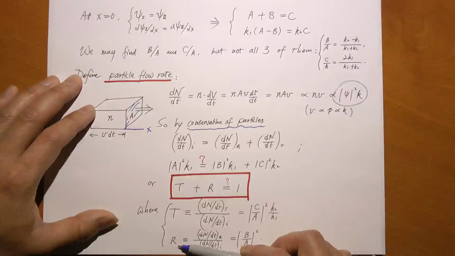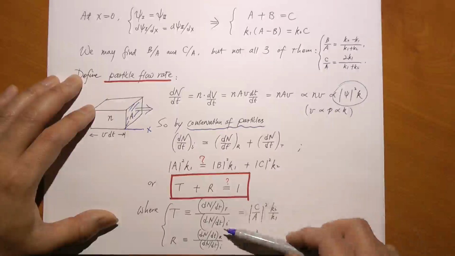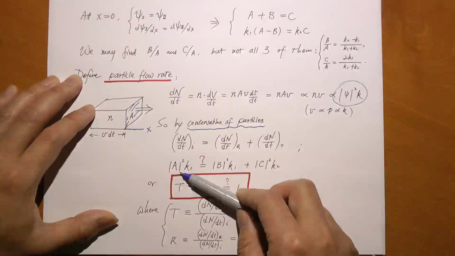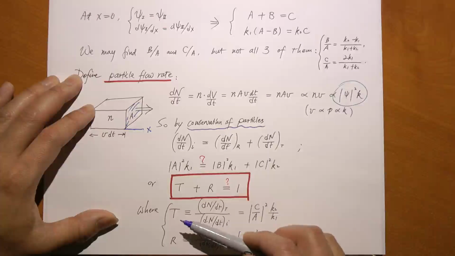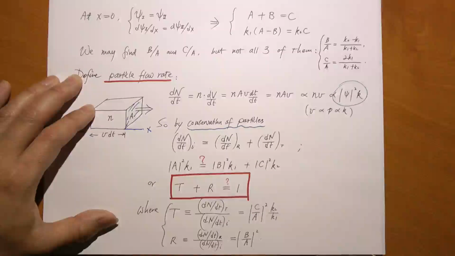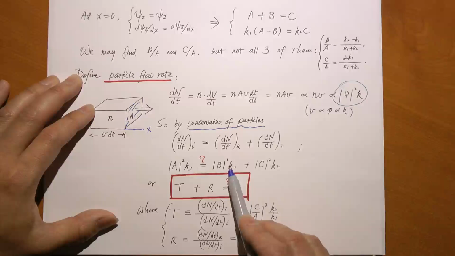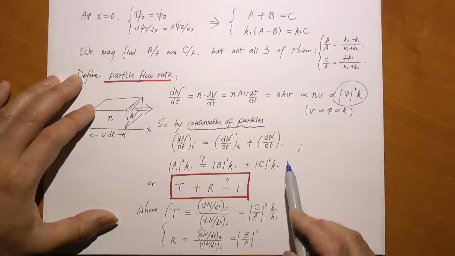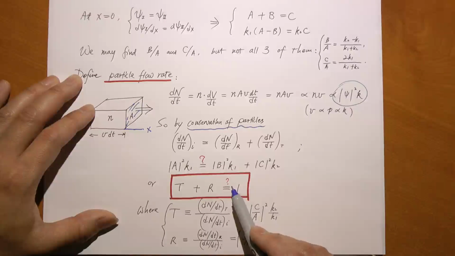That's R, the reflection coefficient. And what about that one? That one is the flow rate of the particles getting transmitted divided by the flow rate of the particles coming in, and that is called the transmission coefficient. Basically, it tells you what percentage of particles are actually getting transmitted. So this side is 1, therefore this is R, this is T. By conservation of particles, we should find T plus R equals 1. I put a question mark because we haven't tested that yet.